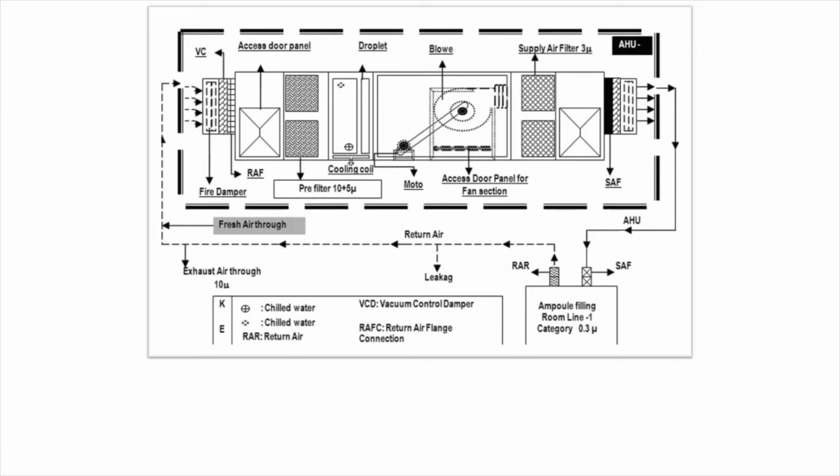There is a motor which is operating, which enables the rotation of the air, or regulated movement of the air, and which is powered by opening the access door panel, as it is mentioned, access door panel for the fan section. And then the air is again to be filtered to reduce the particle size of the contaminants, or prohibit the flow of contaminants across the air handling unit to the production area.